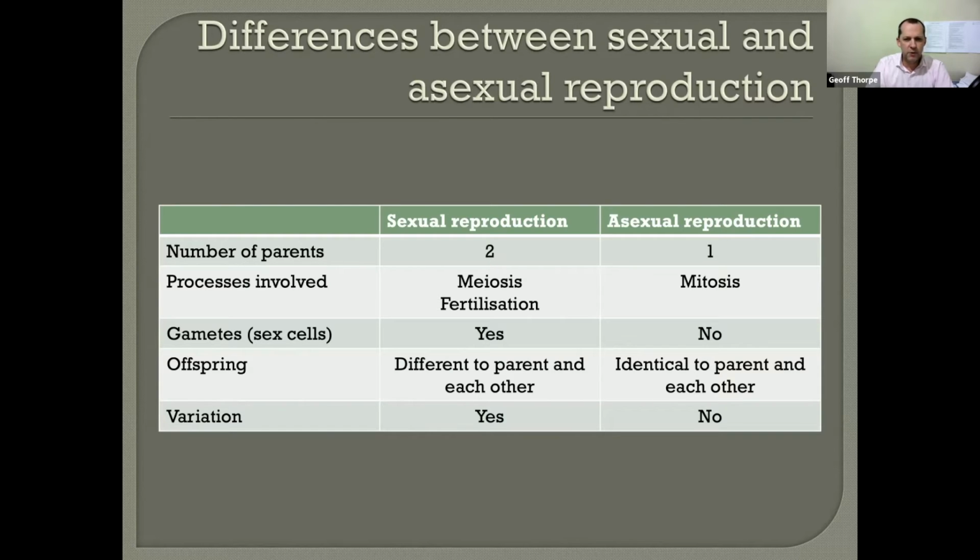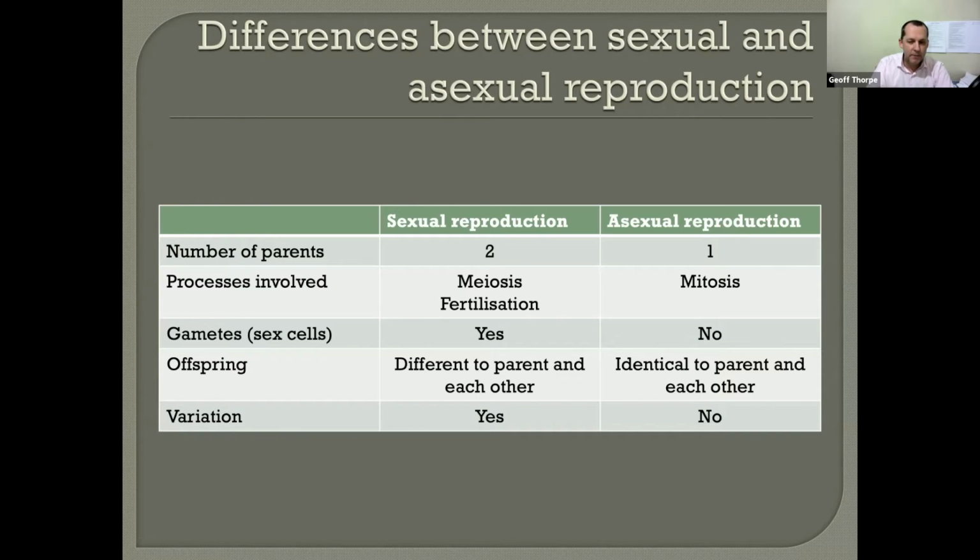When we talk about offspring for sexual reproduction, they are different to the parent and each other. Different to the parent again because they're a mix of the two parents, different to each other because of meiosis, which you'll learn later. And with asexual reproduction, the offspring are identical to the parents and each other because everyone is just a clone of the parents in that case. When we look at variation, sexual reproduction does create a lot of variation, which again we'll go into with meiosis, and just because it's a different mix of the two parents. With asexual reproduction, there is no variation. Well, it says no variation here. We'll say there's a lot less variation.